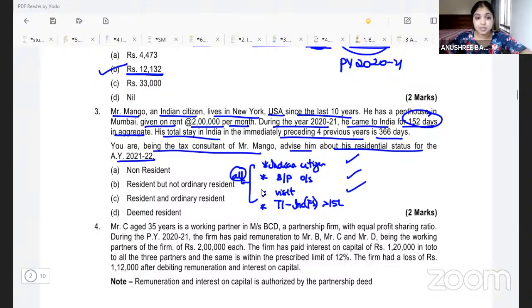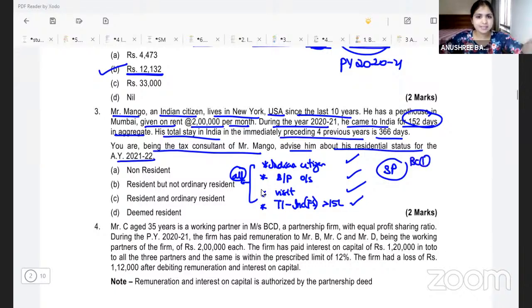2 lakh rupees per month, if you see, it's definitely going to be more than 15 lakh, isn't it? 2 lakh into 12, minus 30% standard deduction if you do, you get 16 lakh 80,000. His IFHP from Indian house is 16 lakh 80,000. So his total income minus income from foreign sources is definitely more than 15 lakh. All right. So all these conditions are fulfilled. Hence, what will we apply? The special provision.